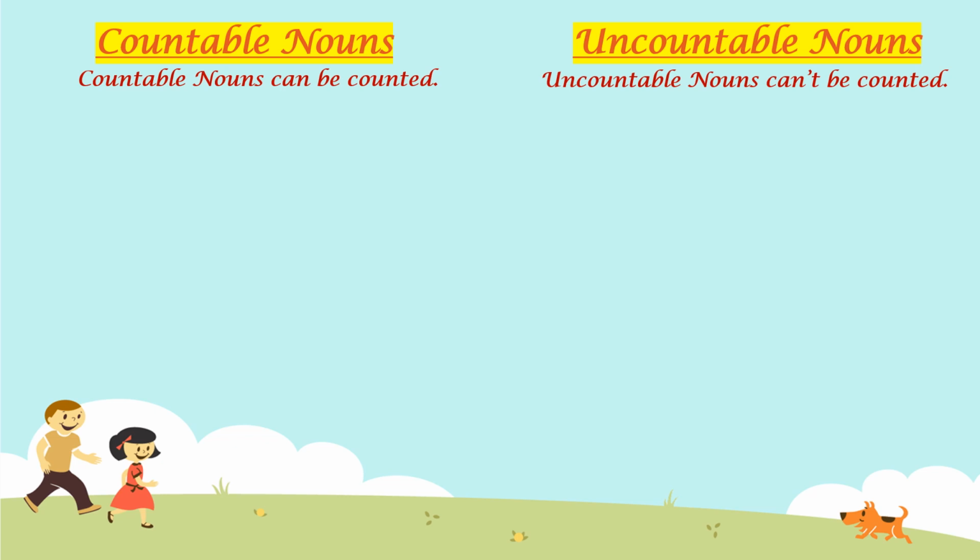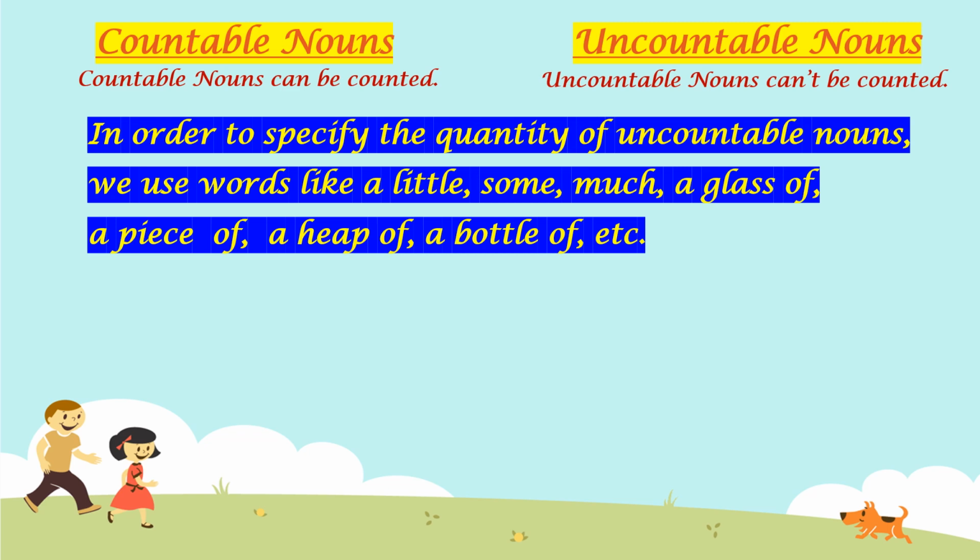In that case, just to tell or to specify the quantity of uncountable nouns, we use words like a little, some, much, a glass of, a piece of, a heap of, a bottle of, etc. Let us see how to use these words to specify the quantity of uncountable nouns.